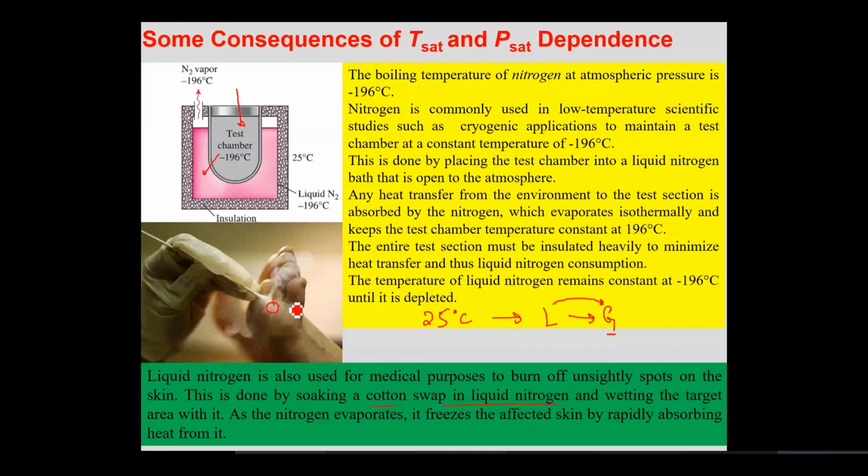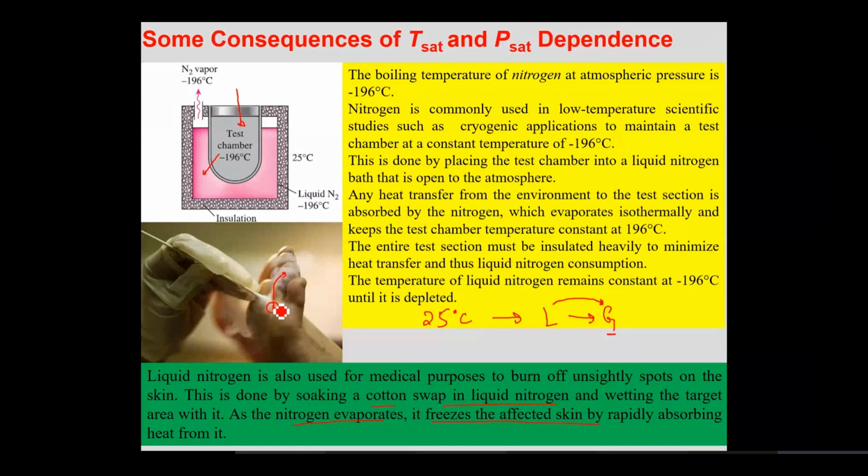And where is the liquid taking up the heat? Sir, it is transferring into the mark or the human body. Yes, it is taking up the heat from the human body and evaporating. And since it's a lot of heat, the nitrogen evaporates by taking heat from the human body, and the skin in the affected area gets frozen due to the sudden extraction of heat from that local point.